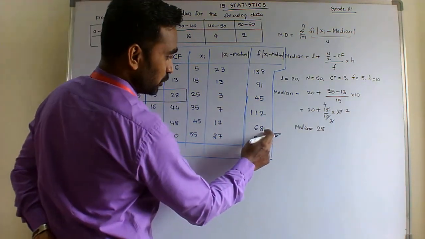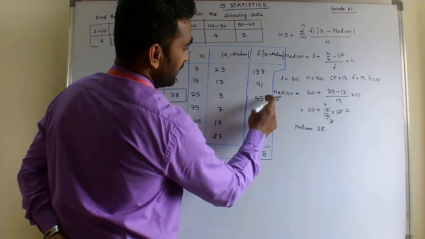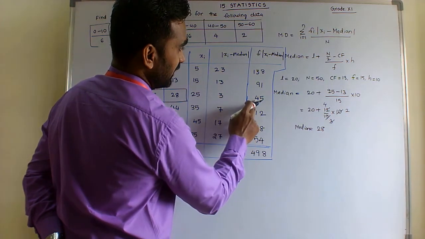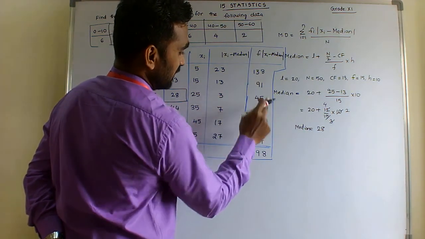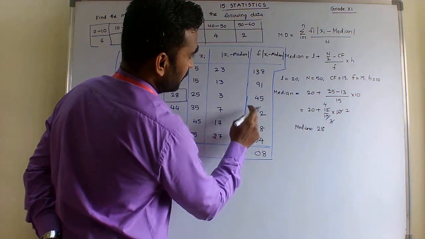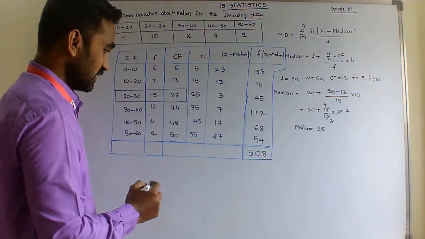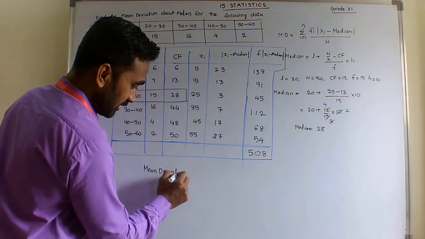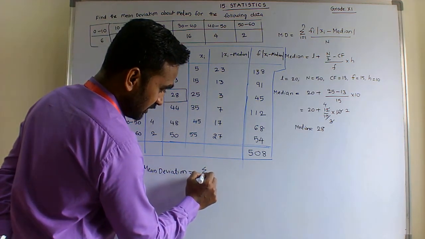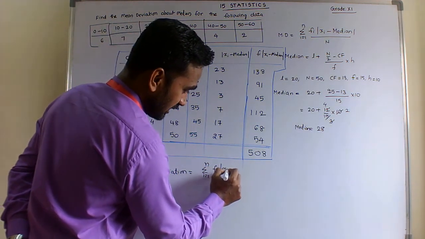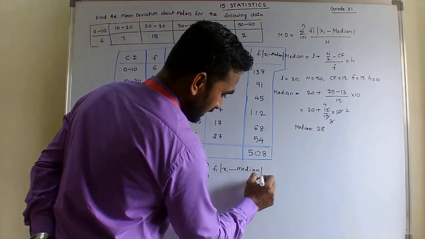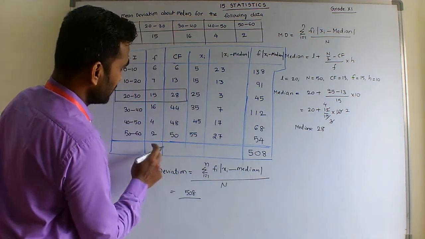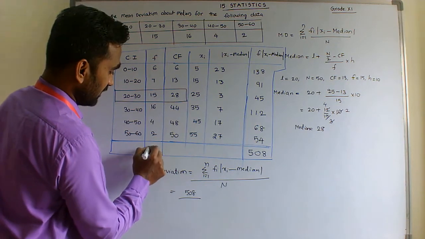Let me check once: adding 138, 91, 45, 112, 68 and 54 gives 508. So now the last step: the mean deviation about median is the sum of fi into the absolute value of xi minus median, divided by n. This column sum is 508 and sigma f is 50.